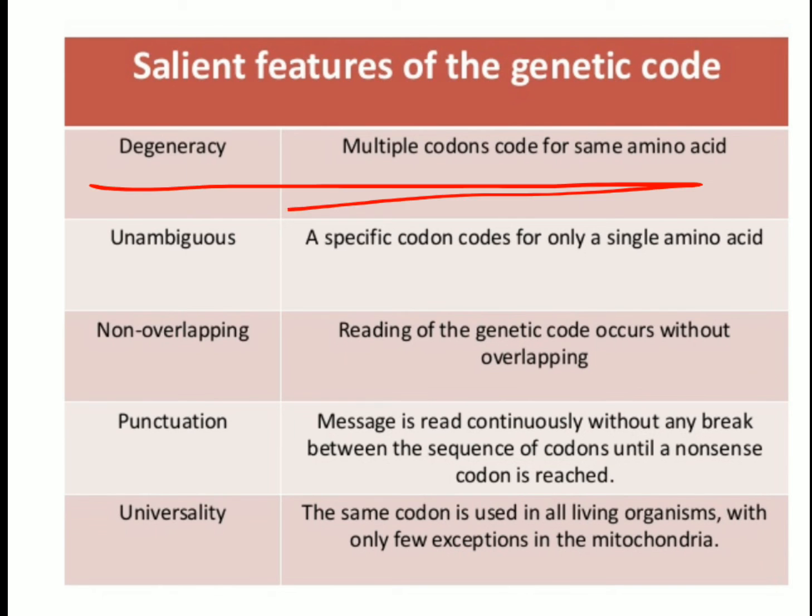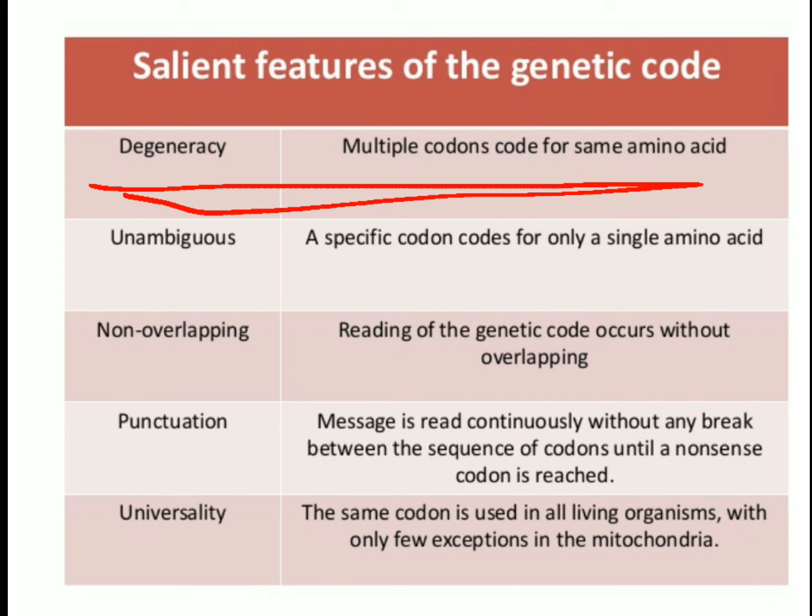Most of the amino acids, except 2, can be coded by more than one codon. I will discuss those 2 also. An amino acid being coded by more than one codon is called degeneracy of the genetic code.